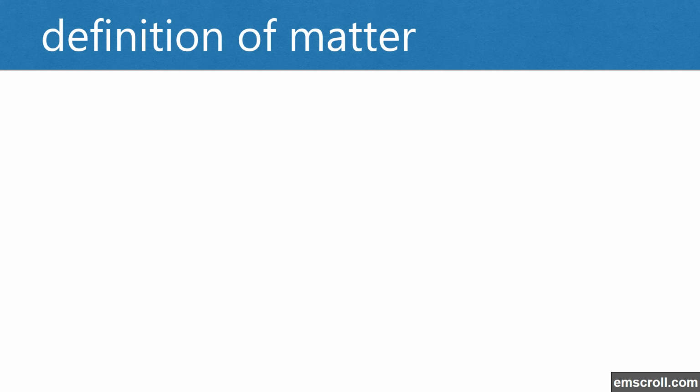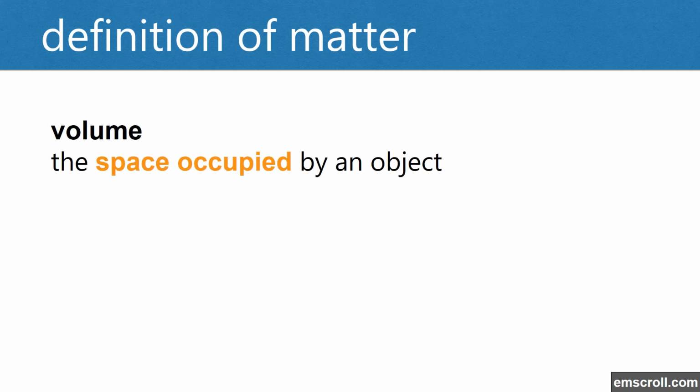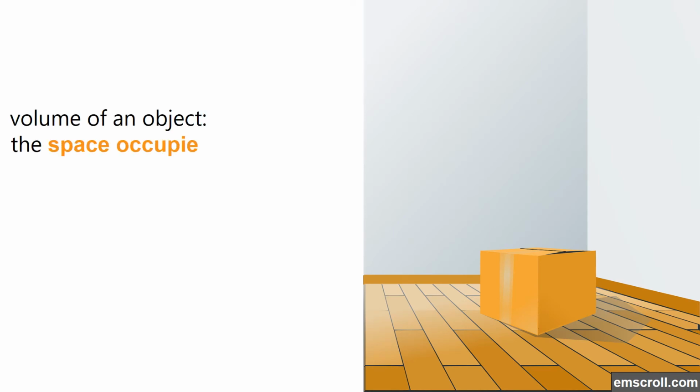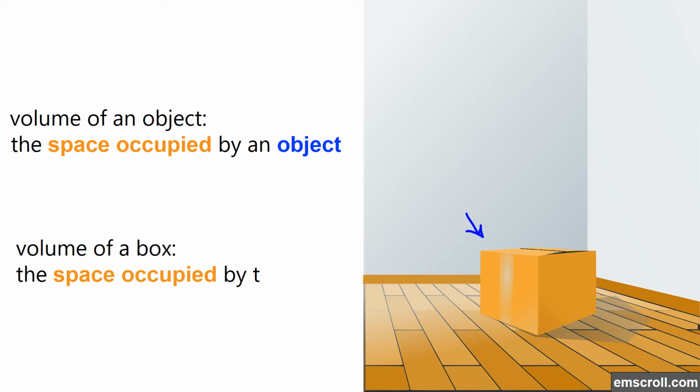Let's move to the second part in the definition of matter, which is volume. Volume is defined as the space occupied by an object. But what does this mean? Volume of an object is the space occupied by that object. So if we look at this box, what is the volume of this box?